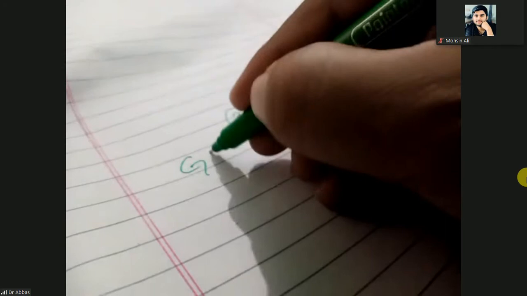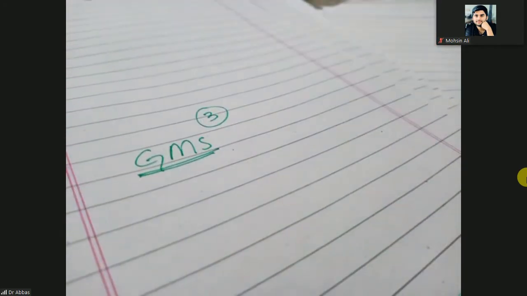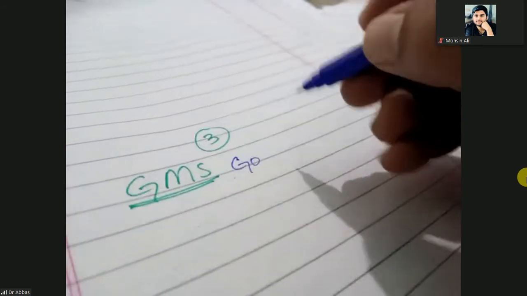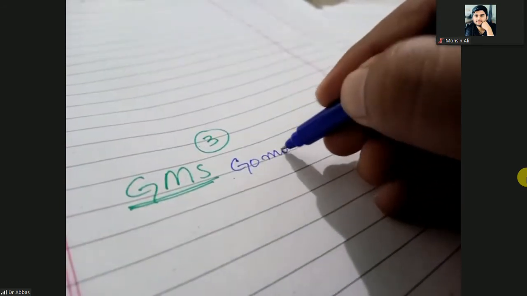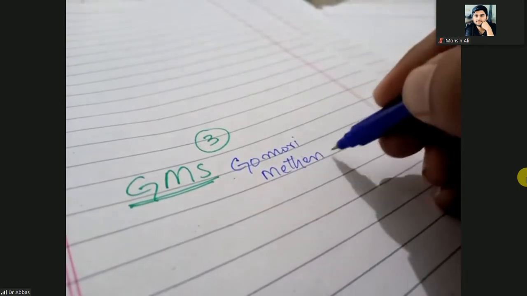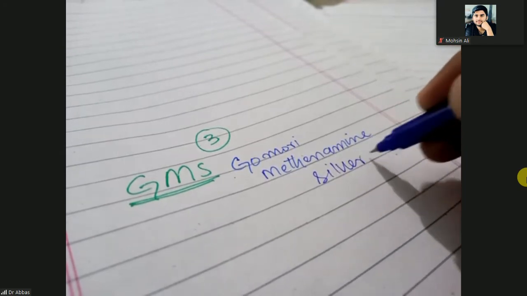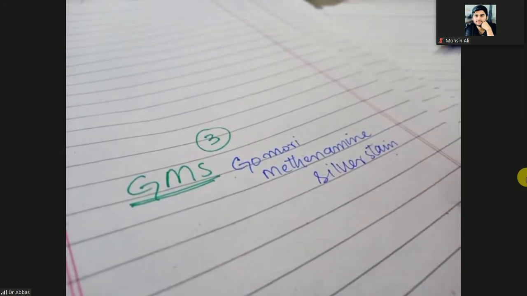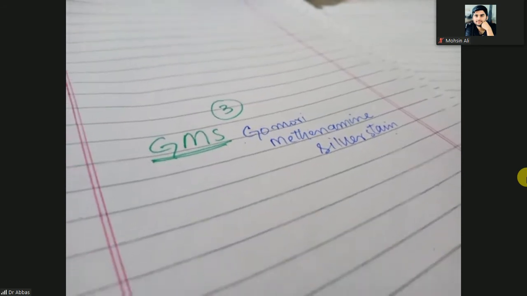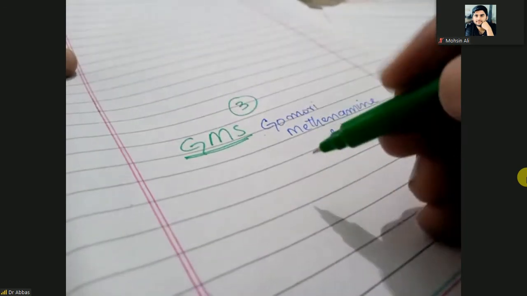What is the GMS stain? GMS stands for the Gomori methenamine silver stain. So when you want to detect the fungi by the GMS staining, the fungi profile will be